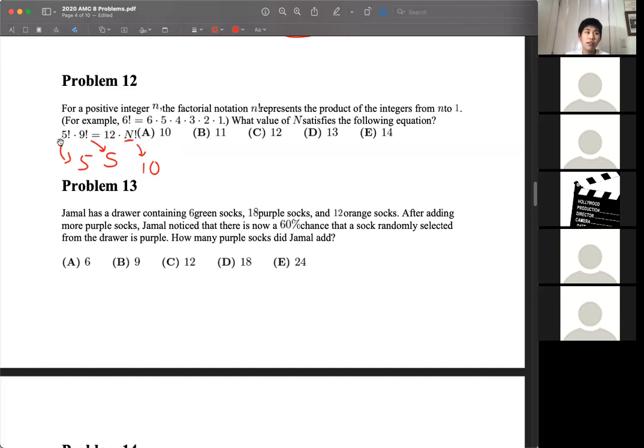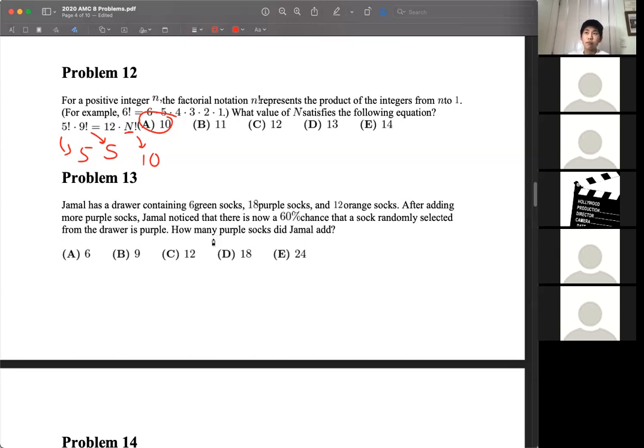However, the left side has no factor of 11, yet any factorial of a number bigger than 10 would have a factor of 11. So that means that n is actually exactly 10. So we have a bit of a shortcut to save some time on this problem.